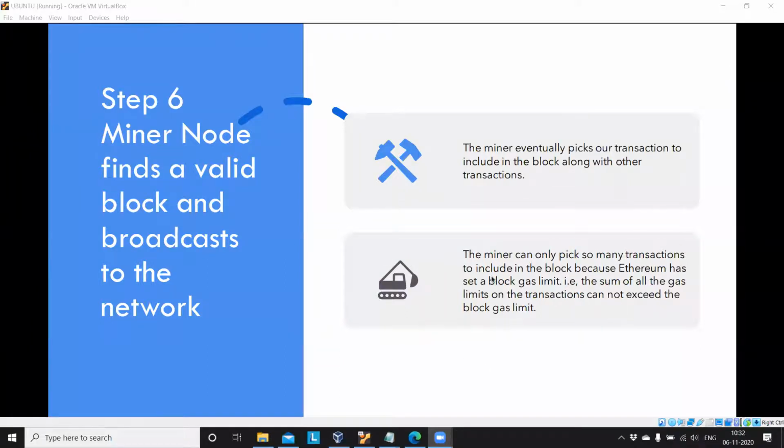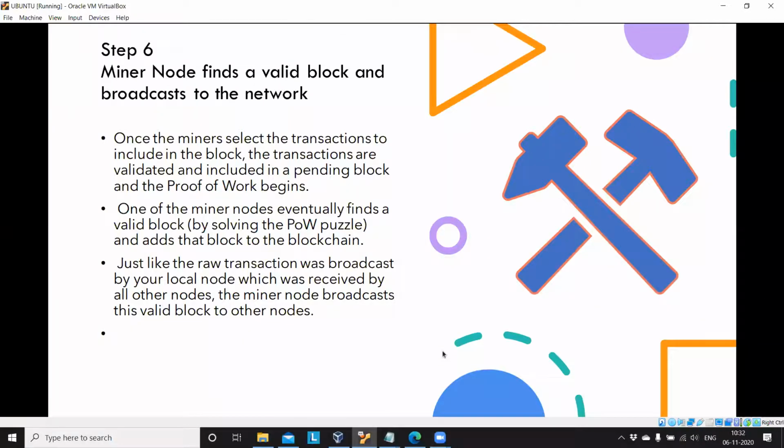So this is actually happening in the backend of an Ethereum network. Step 6: the miner node finds a valid block and broadcasts it to the network. This I already discussed. Once the miners select the transactions to include in the block, the transactions are validated and included in the pending block and the proof of work begins. One of the miner nodes eventually finds a valid block by solving the proof of work puzzle. Just like the raw transaction was broadcast by your local node and received by all other nodes, the miner node broadcasts this valid block to other nodes.